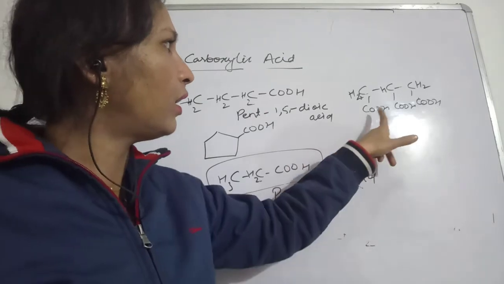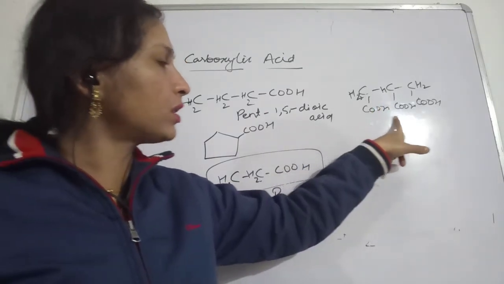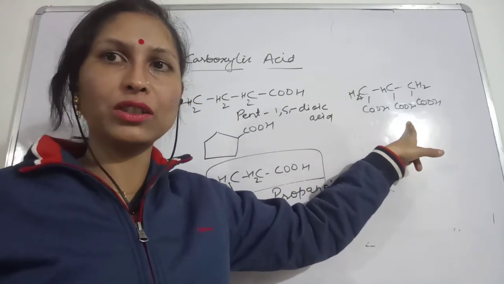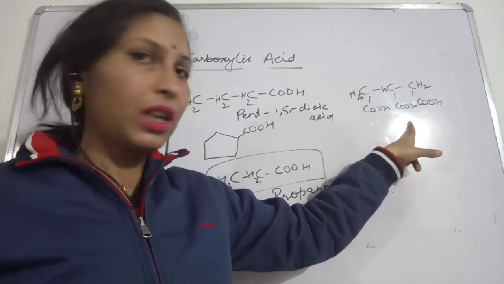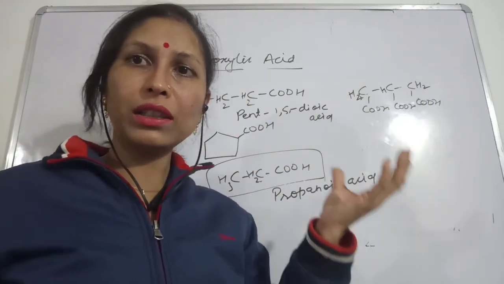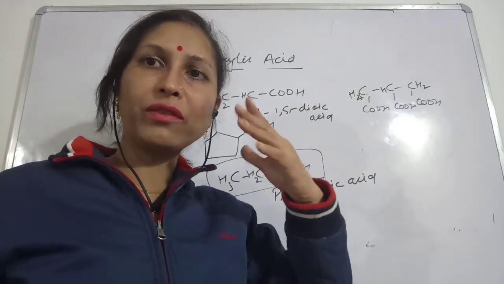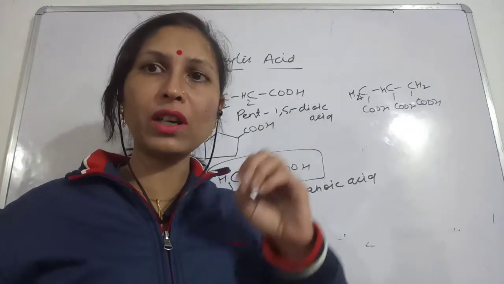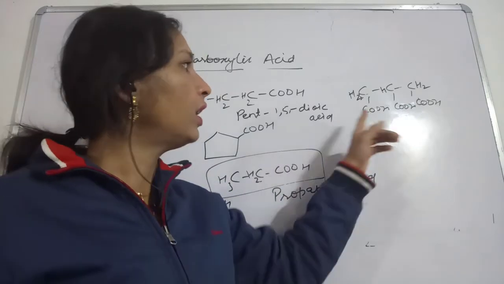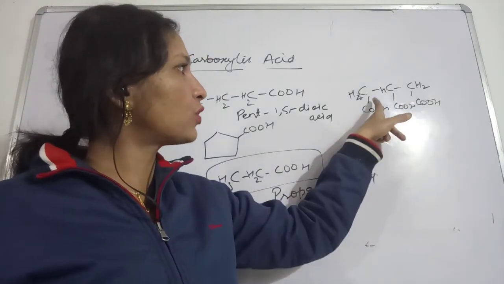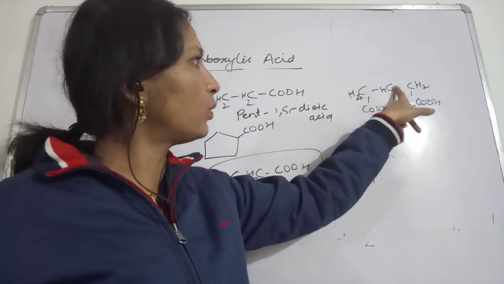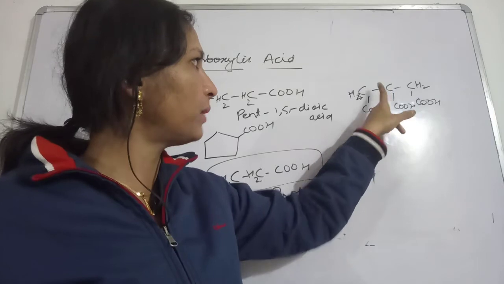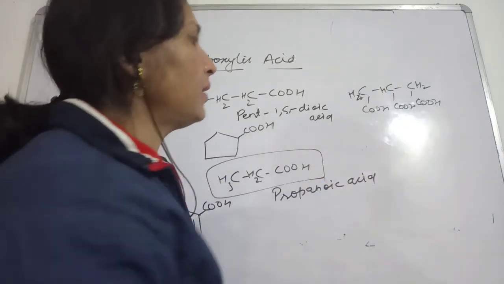So while choosing the parent chain, we have seen that all the three carboxylic groups cannot be taken together. Because the same group is present in all, we cannot give preference to one carboxylic group, and we cannot leave the other carboxylic group like that only. So we will have to give equal importance to all the carboxylic groups. So what name will we choose for this compound?